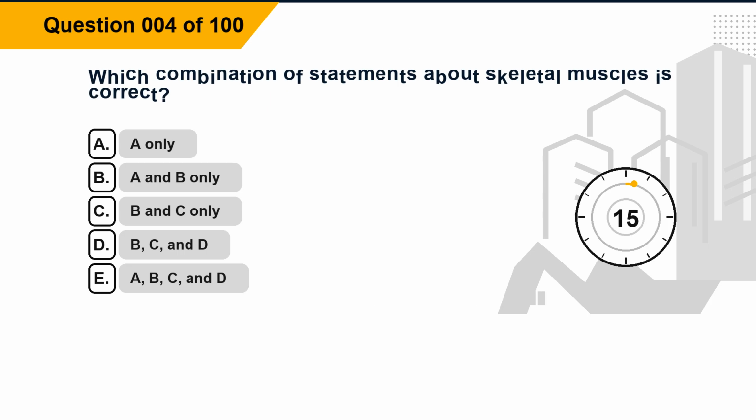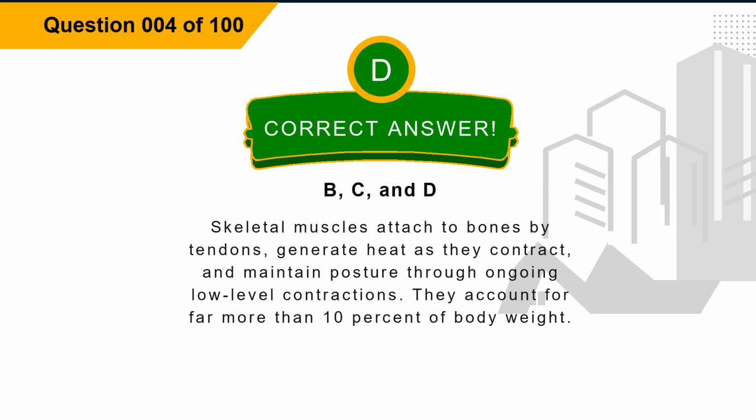Question 4. Which combination of statements about skeletal muscles is correct? Option A, A only. Option B, A and B only. Option C, B and C only. Option D, B, C, and D. Option E, A, B, C, and D. The correct answer is option D, B, C, and D. Explanation. Skeletal muscles attach to bones by tendons, generate heat as they contract, and maintain posture through ongoing low-level contractions. They account for far more than 10% of body weight.